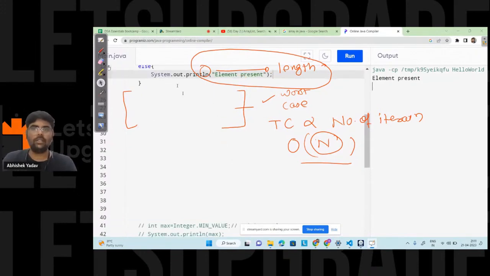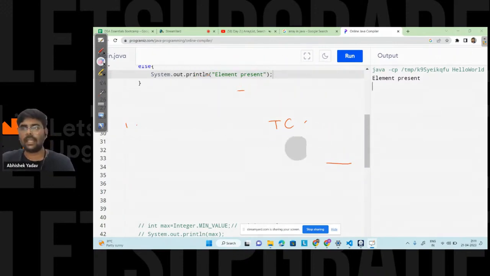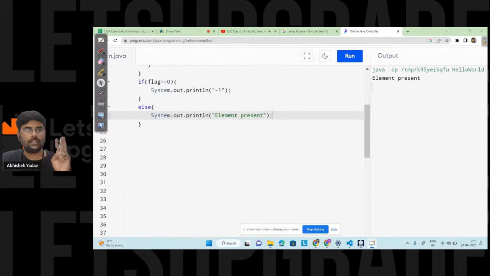Because it is too long. 1 minute, guys, right? But everyone is clear, the idea is clear, guys. I will take one more question in the next session, then you will get the clear idea that without sorting we cannot implement binary search. We have to just remember 3 points: starting index, end index, that is the search space arrangement is given, and at mid you are able to take a decision.